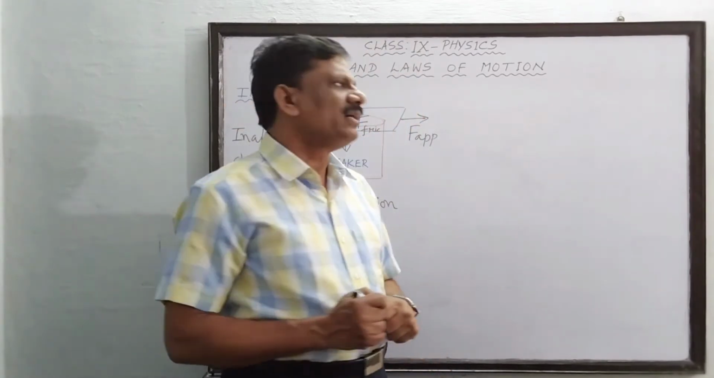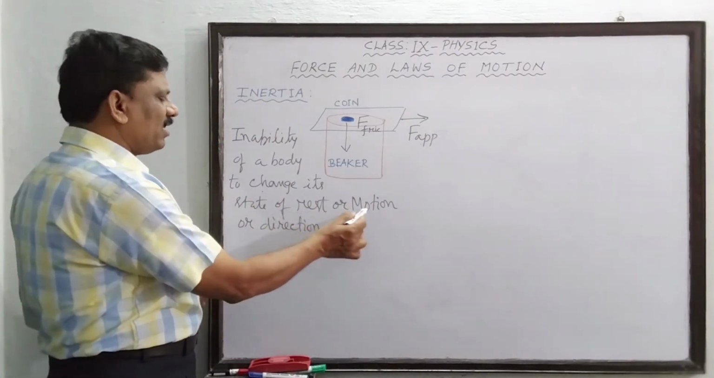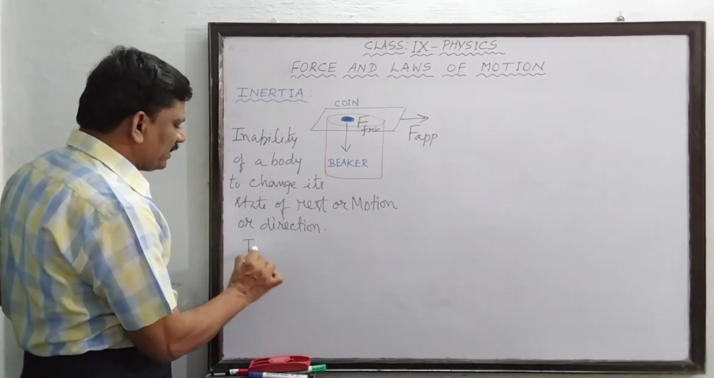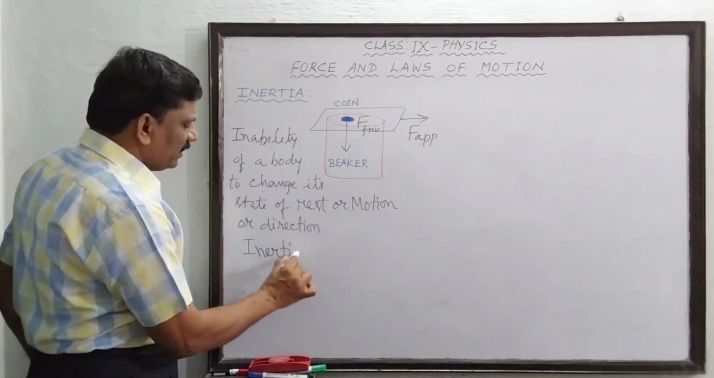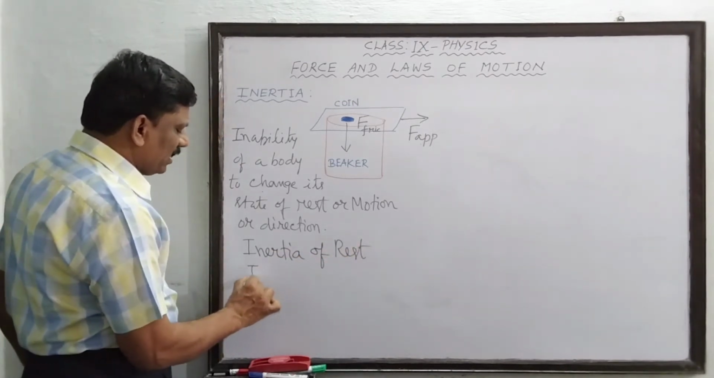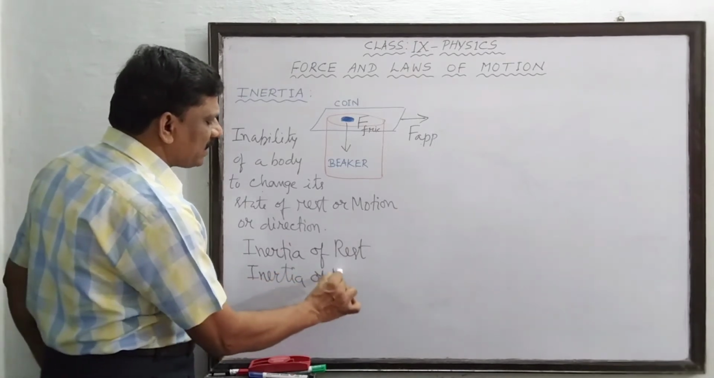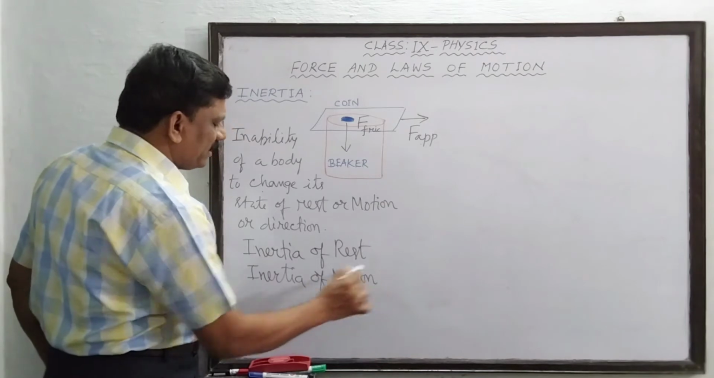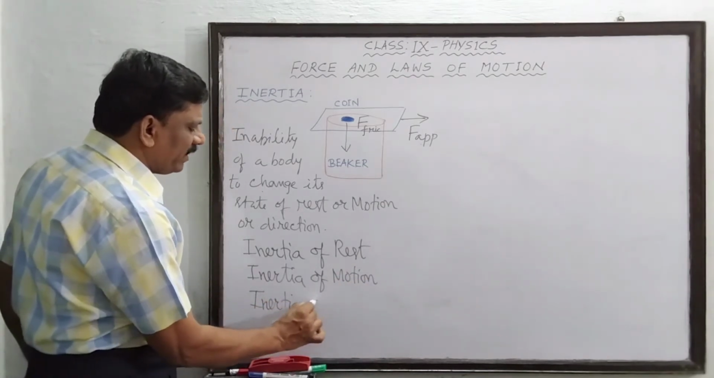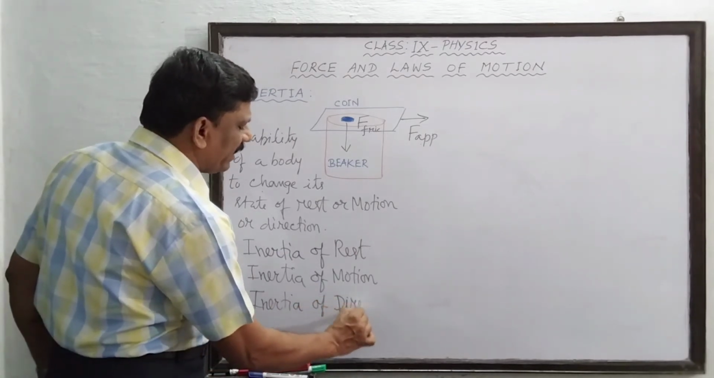Now, inertia is of three types depending upon the change in its state of rest or motion or direction. So, there are three types of inertia. What are the three? Inertia of rest. Second one is inertia of motion. And the third one is called inertia of direction. So, we are very familiar with all these three in our everyday life.